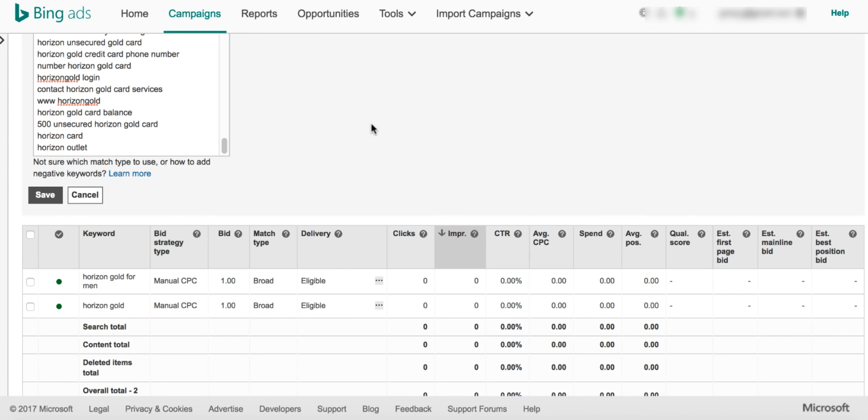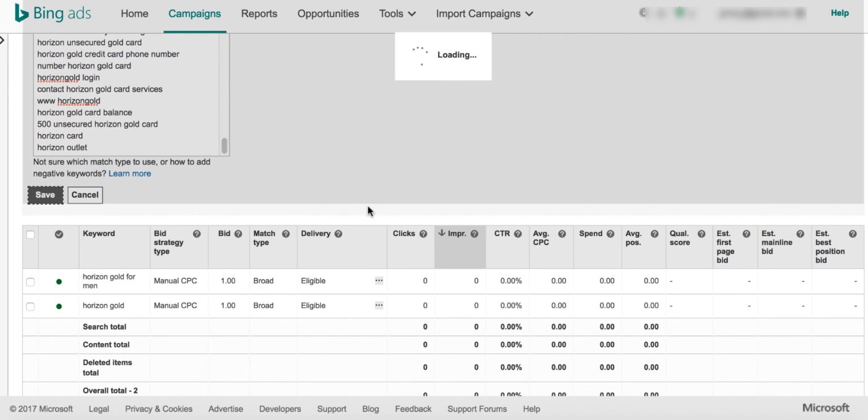So this is something called broad. I mean, some basic difference between a broad and exact. So for now, as I said, we are setting up the campaign at a basic level, and we would like to come back and optimize it at a later time so that we know exact search terms which have given us enough clicks, so that we know what we can actually use. So let's go ahead and click on save.